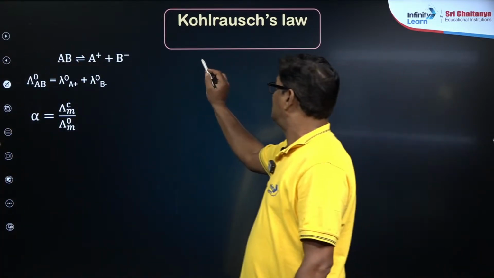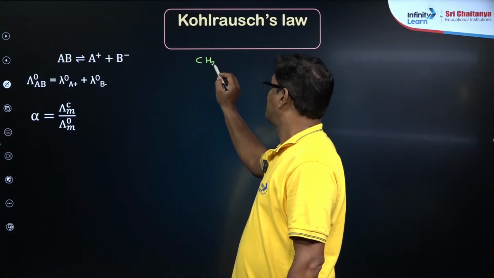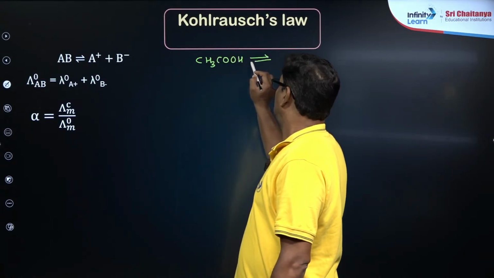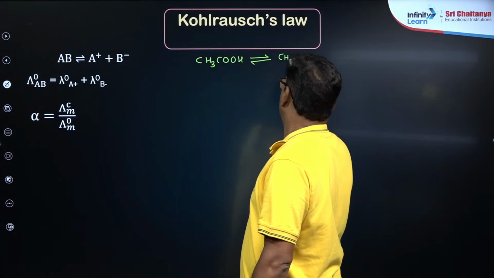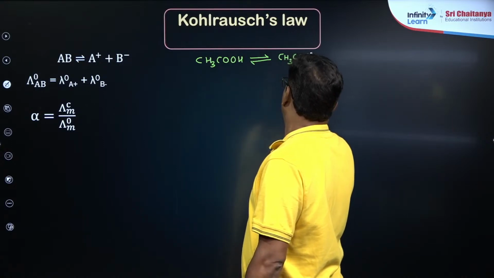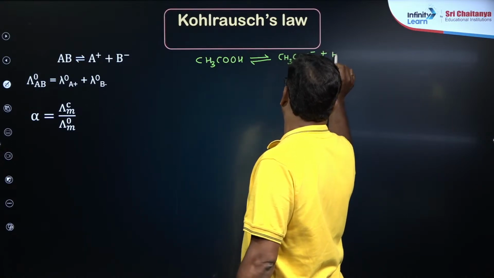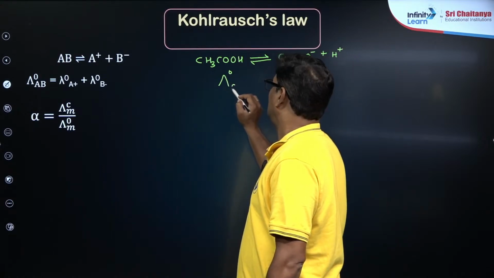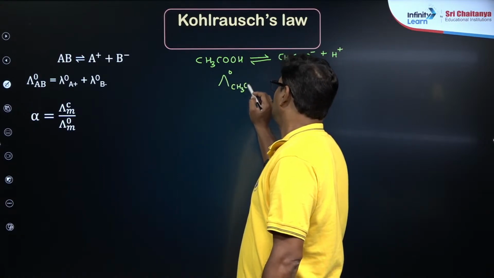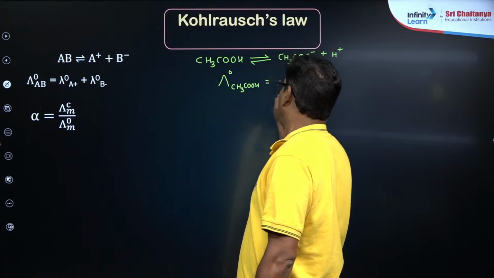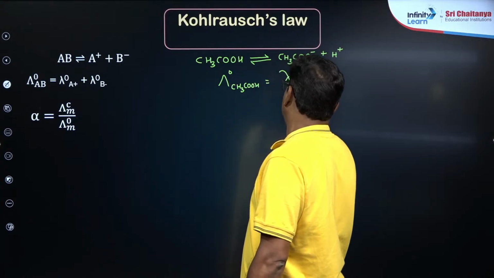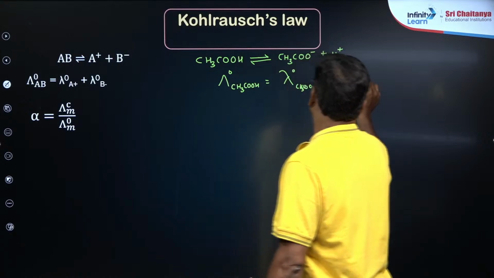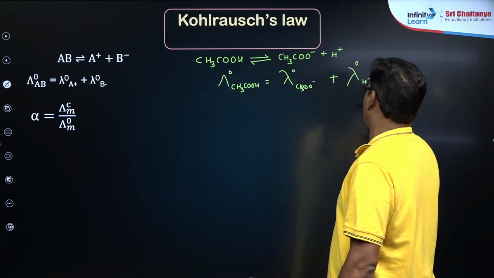So I just want to say CH3COOH is going to give you CH3COO minus and H plus. I want to say the molar conductivity at infinite dilution of CH3COOH is going to be the sum of that of CH3COO minus plus that of H plus.